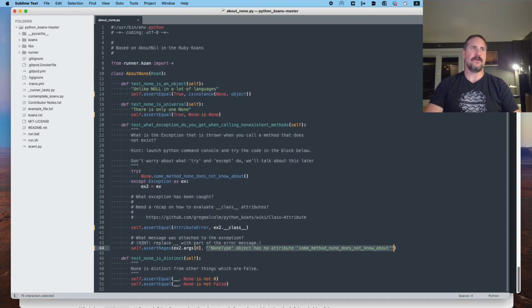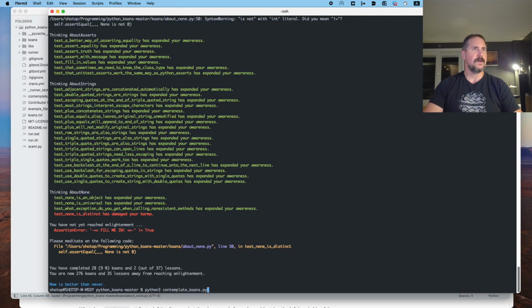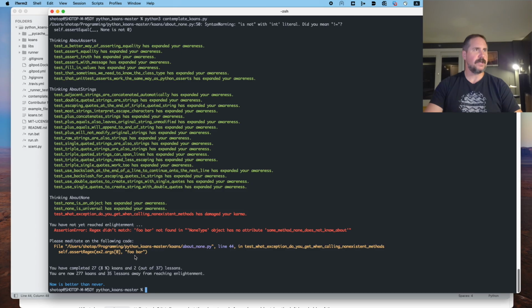So under the hood it just uses a regular expression, meaning match on some text. As long as some text matches on both sides, this will return true. Now if I get rid of this and say foobar, I would expect it to return false or return an error. All right, we're back to line 44. Okay, regex didn't match. Foobar not found in. So foobar is not some subset or subtext of the full text there.